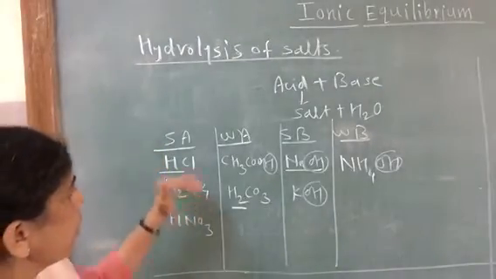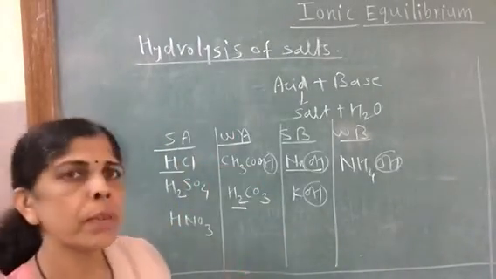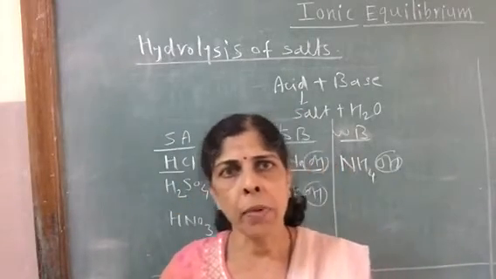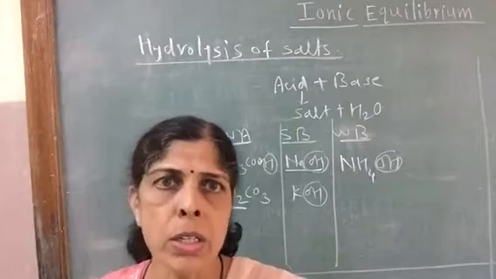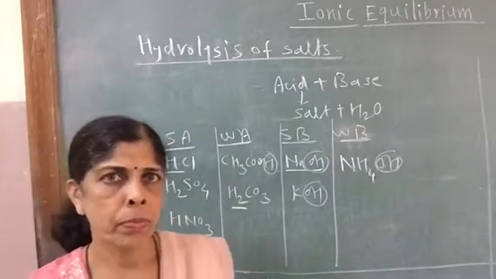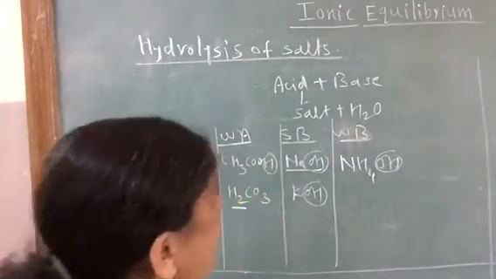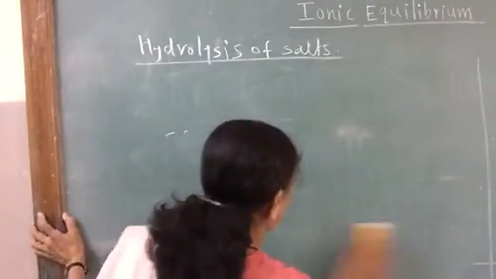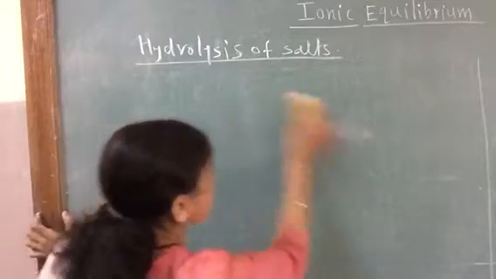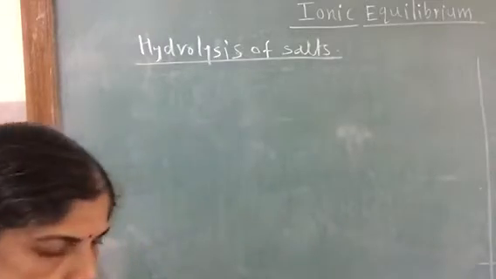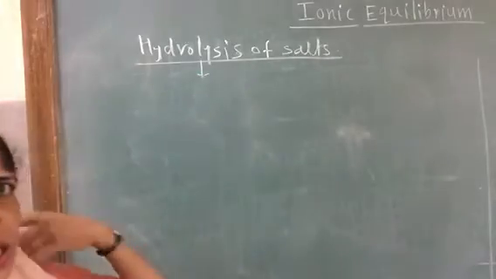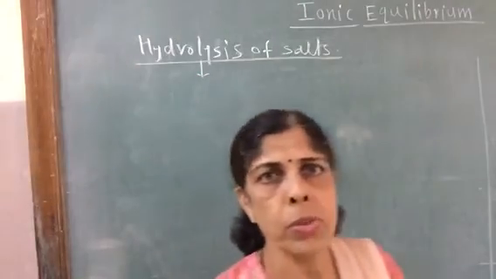Writing this way, different examples of strong and weak acids and bases, you can combine any acid and base and have a salt of a particular type. This is about different types of salts. Now we will go to the concept of hydrolysis. What is hydrolysis? Hydrolysis of salt is exactly opposite to formation of salt.